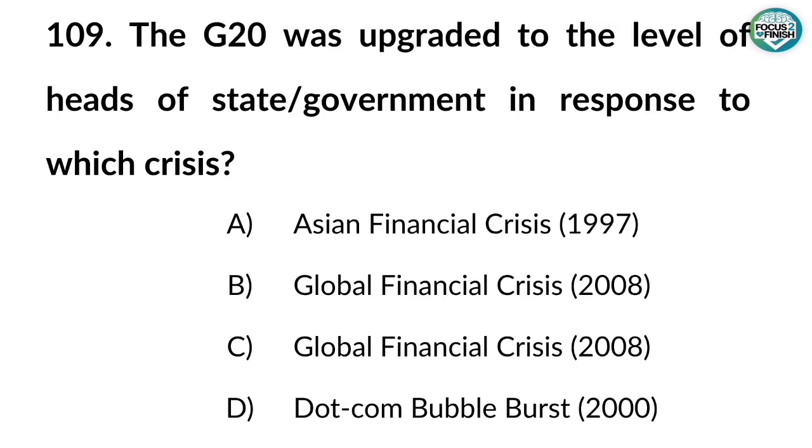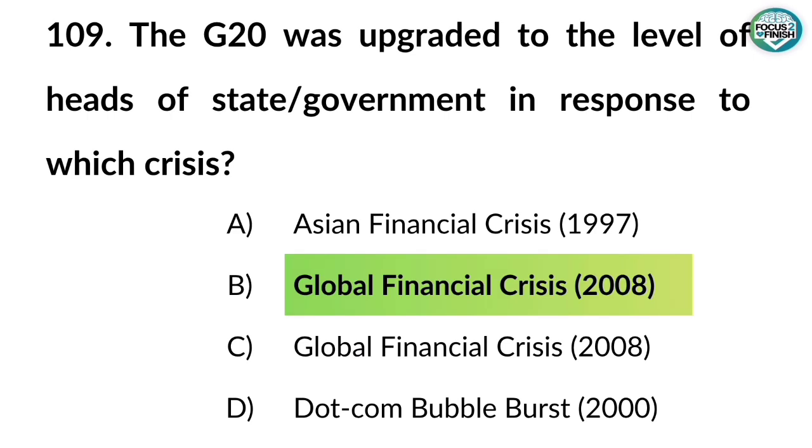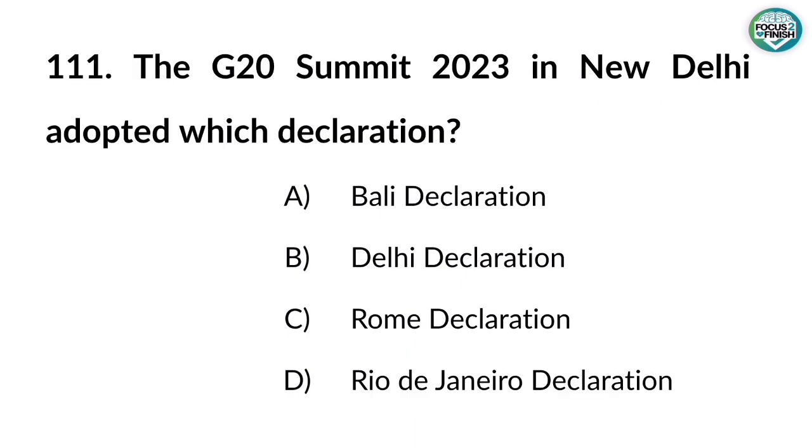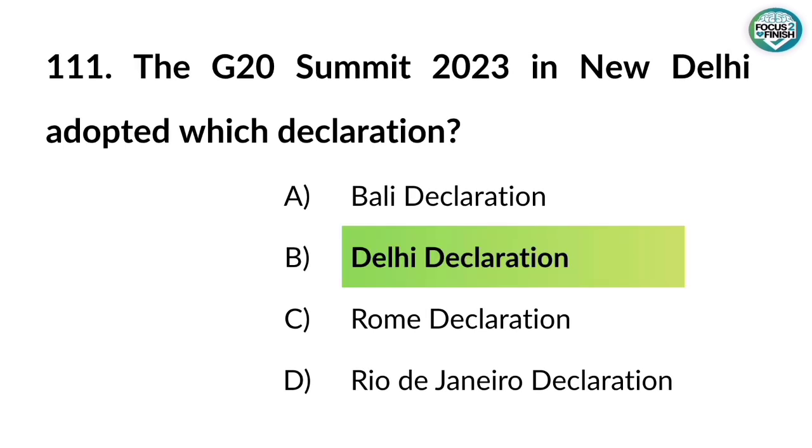109. The G20 was upgraded to the level of heads of state government in response to which crisis? Answer. Global financial crisis, 2008. 110. Which Asian country is not part of G20? Answer. Pakistan. 111. The G20 Summit 2023 in New Delhi adopted which declaration? Answer. Delhi Declaration.